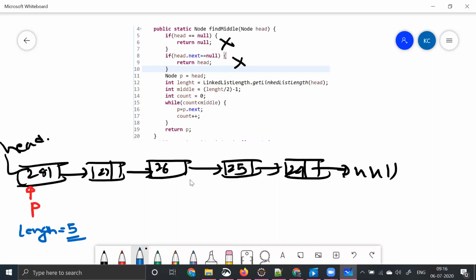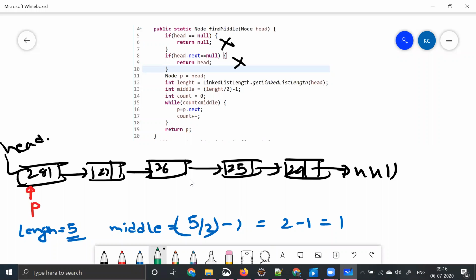And we have one more variable, which is middle. So what is middle saying? Middle is length by 2 minus 1 in our case. 5 by 2 minus 1, which is 2 minus 1, which is 1, right? This is how you got middle. Now you have one more thing, which is count. Initially the value is 0. So you go to line number 15 and try to iterate over this.